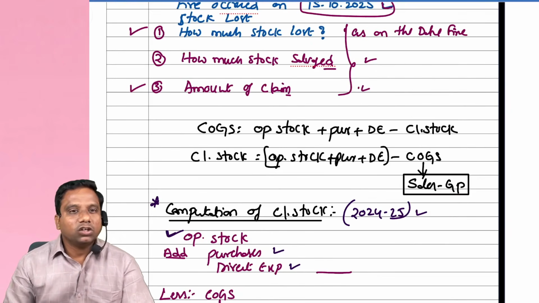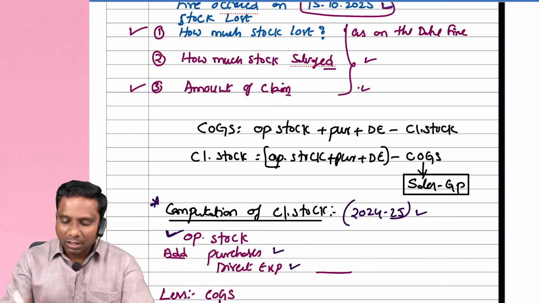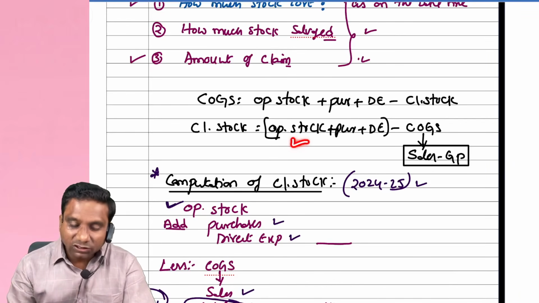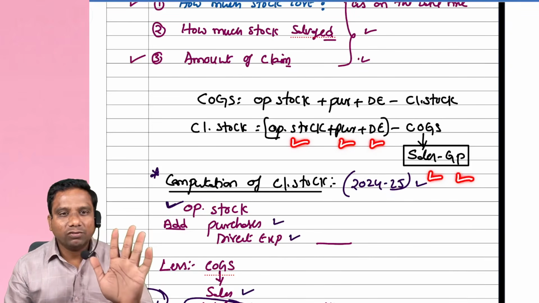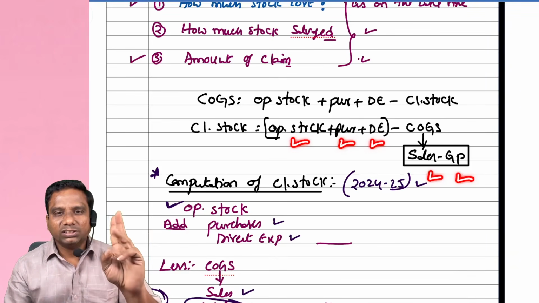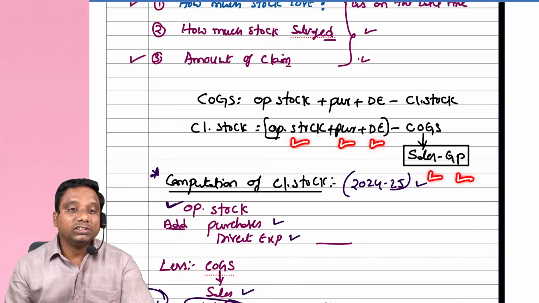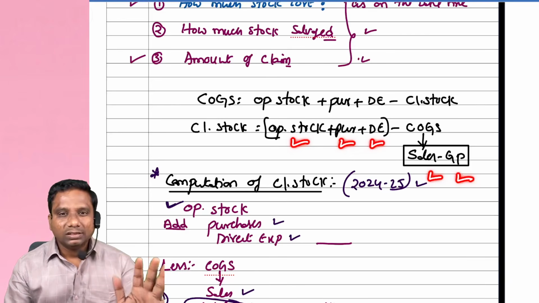So the other formula we have for cost of goods sold is sales minus gross profit. This is the indirect way, students, not the direct way. If you know all this information, that is opening stock, purchases, direct expenses, sales, and gross profit, these five pieces of information, you can calculate closing stock as on the date of fire under the indirect method. Is it clear, students?